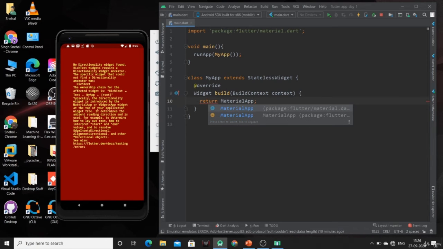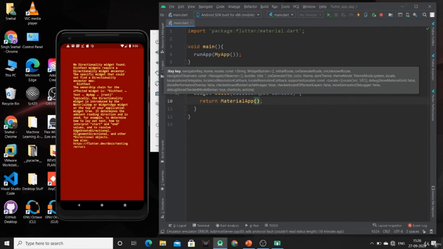This MaterialApp provides various widgets which we can use to make our app attractive, or to make use of many features of widgets. So this MaterialApp is providing this many features. You can use any of them. I am going to use the title feature.